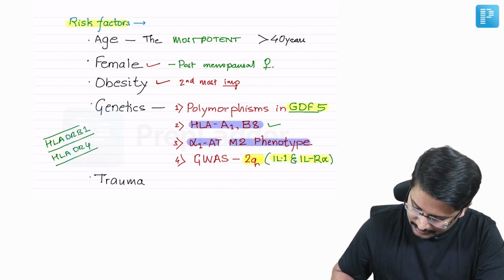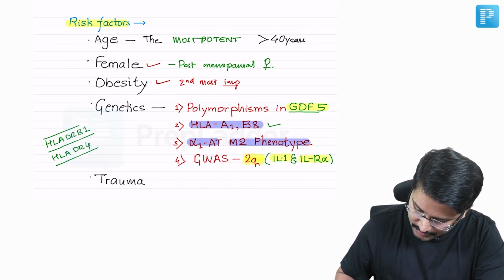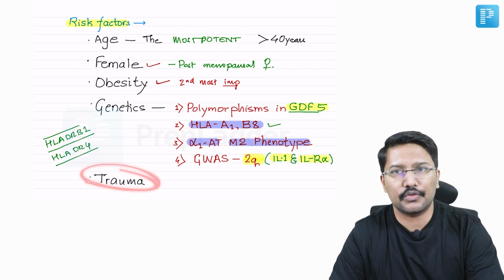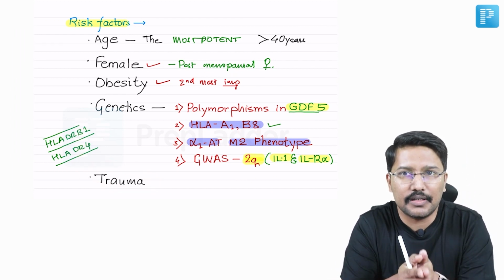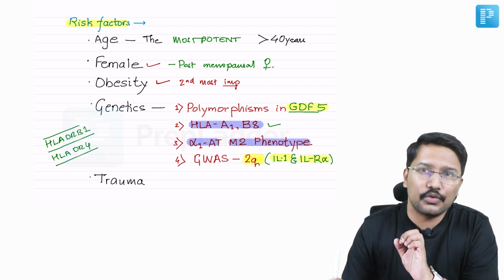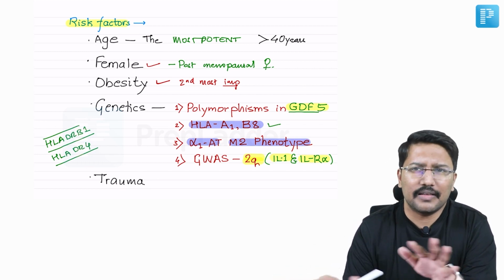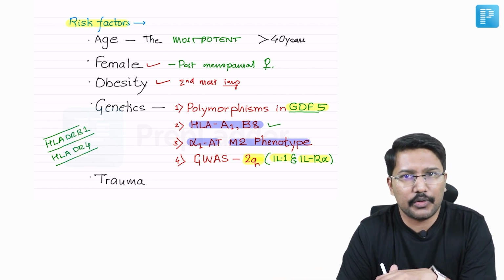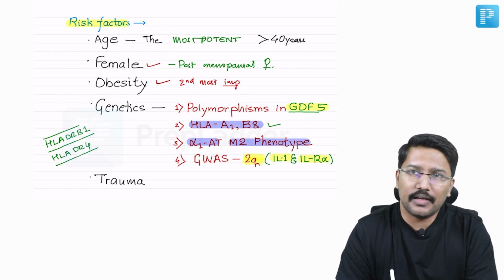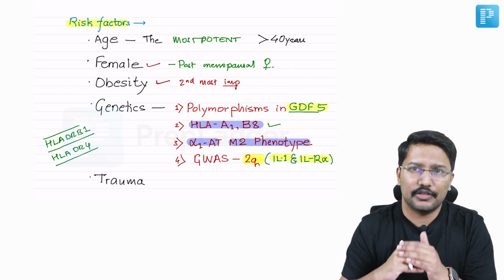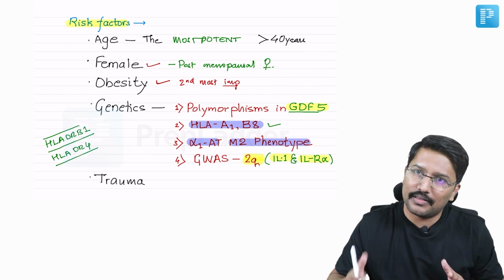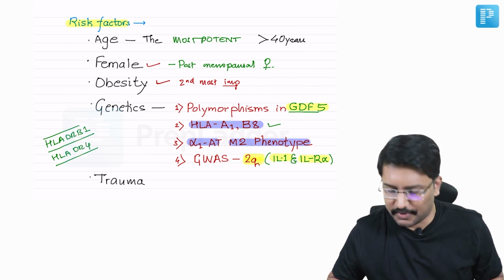Now coming to another risk factor, that is trauma. Trauma is also considered an important risk factor. If a patient has suffered fractures running through the joint surface, that is a very, very important risk factor for developing osteoarthritis. Similarly, if there is joint malalignment, then the joint would be subjected to repeated trauma, and that is also considered a risk factor.